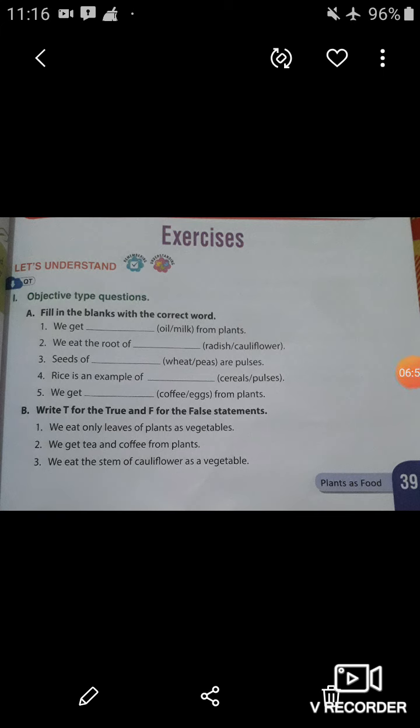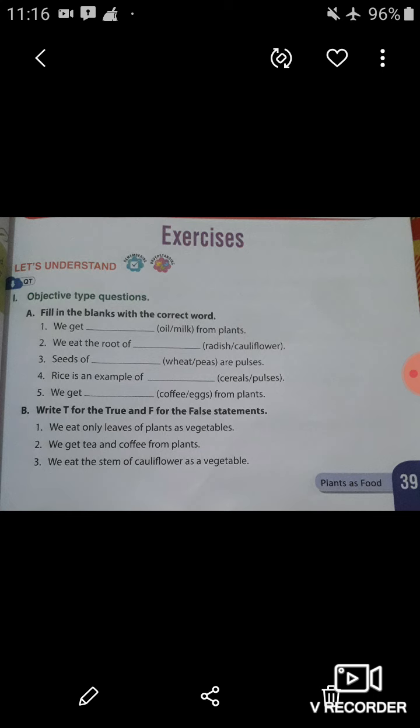Write T for the true and F for the false statements. So students, you know very well, if the statement is true, then you have to write T, and if the statement is false, you have to write F. So let's do the